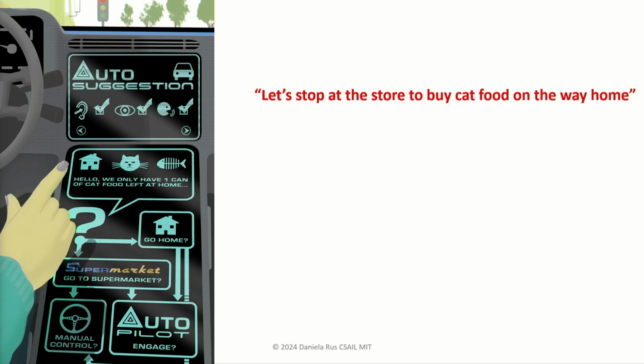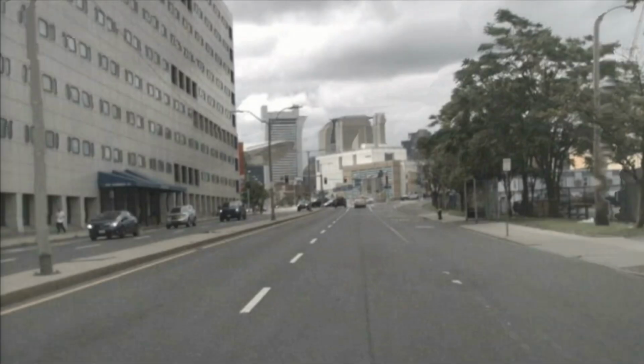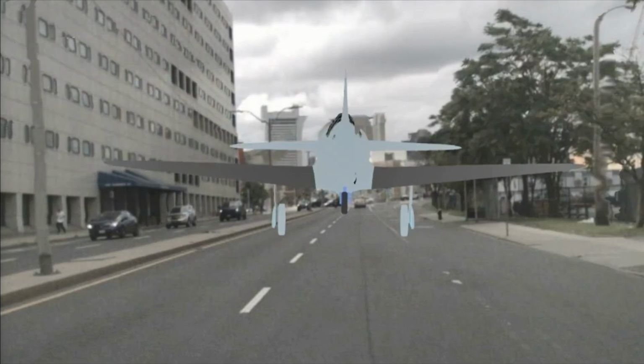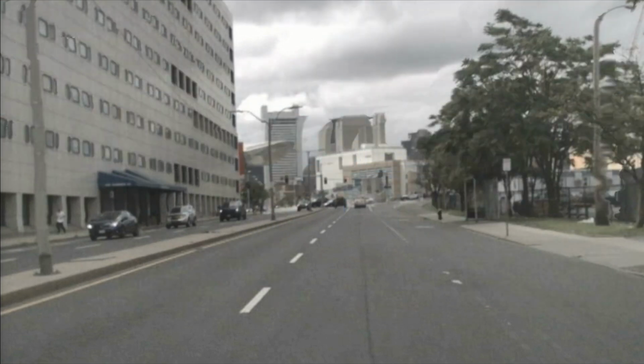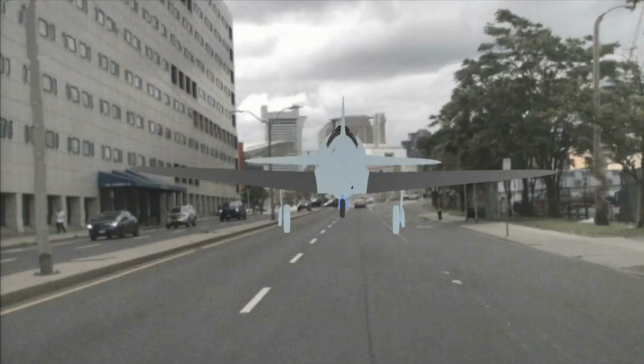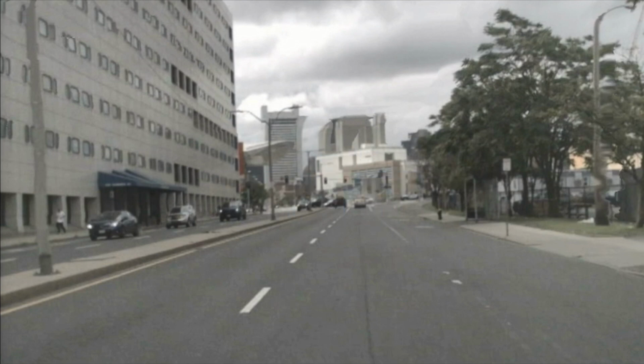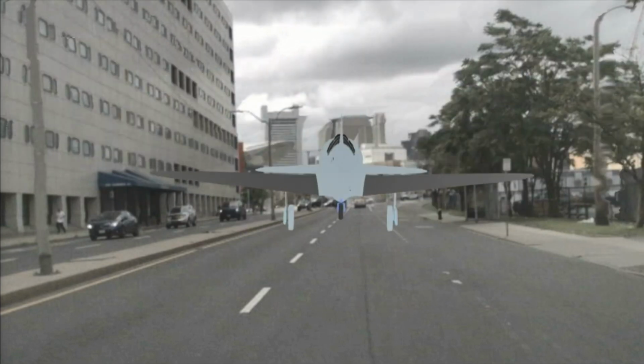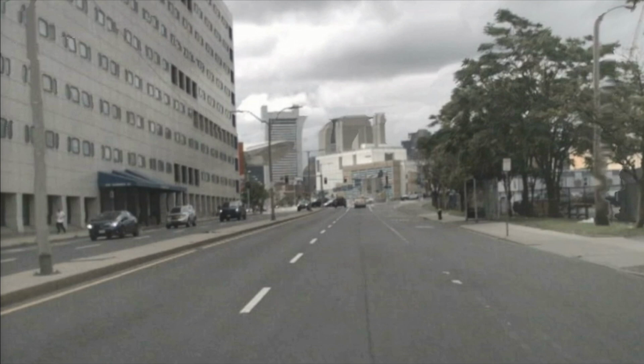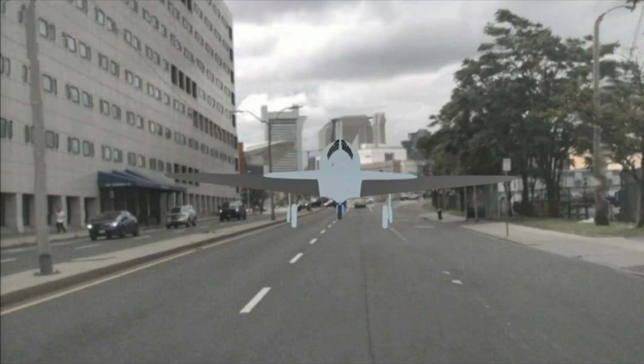So with this approach, we are ready to tell our robot cars to detour by the supermarket to pick up cat food, and we expect our cars to figure out exactly what to do, exactly how to do it. And we can even do other things. We can even get our cars to understand complex road situations that they have never seen before. For instance, the case of a plane landing on a highway as an emergency landing maneuver.